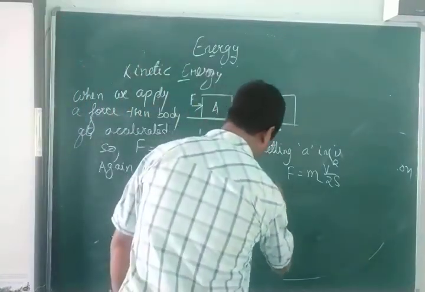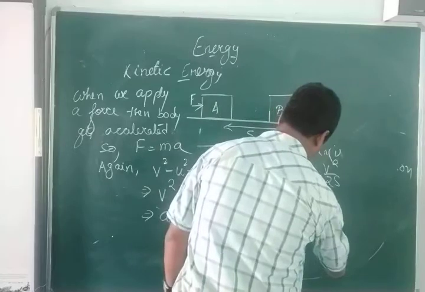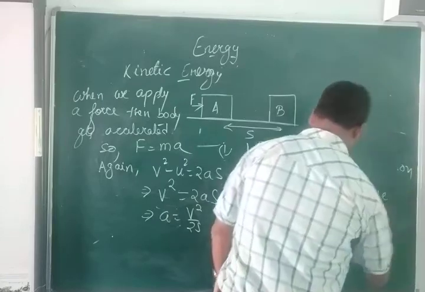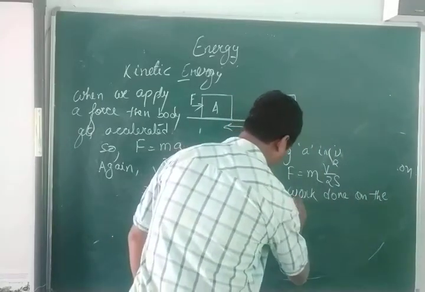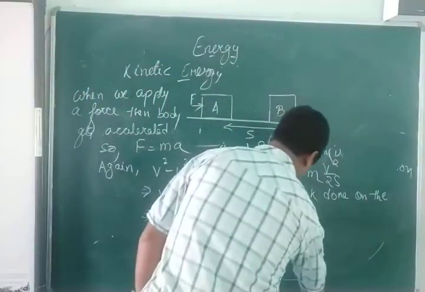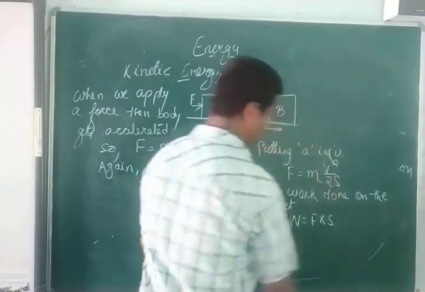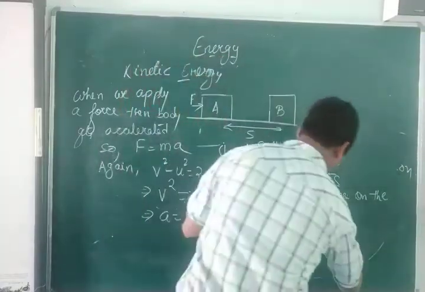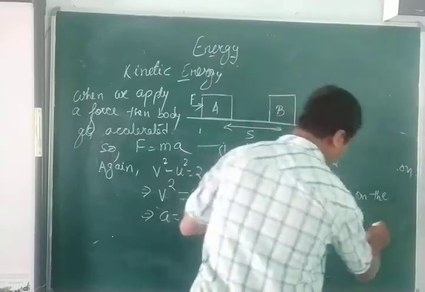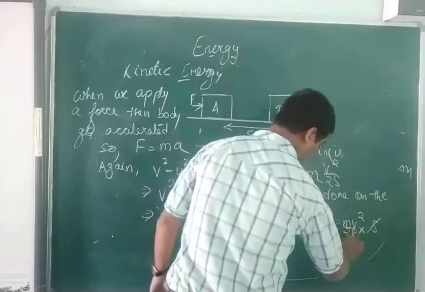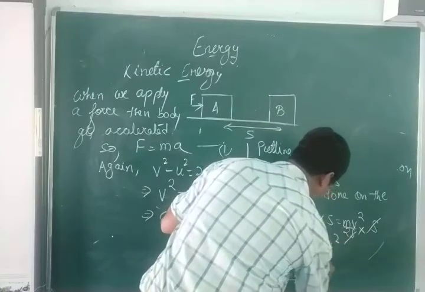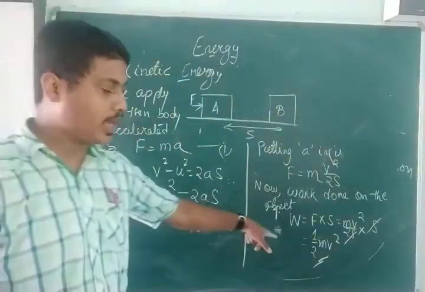Now, work done on the object. What will be the work done on the object? We know that work done is equal to force into displacement. So W will be equal to force into displacement. Force we have already got, mv square by 2s, into displacement, which is s. So this s and this s will get cancelled. So what will you get? You get the formula as half mv square.